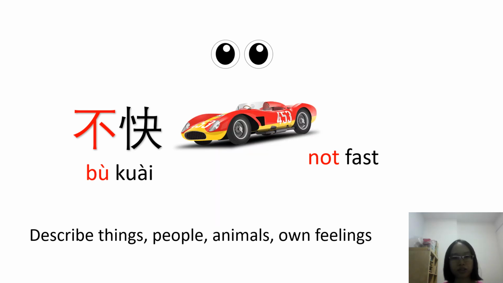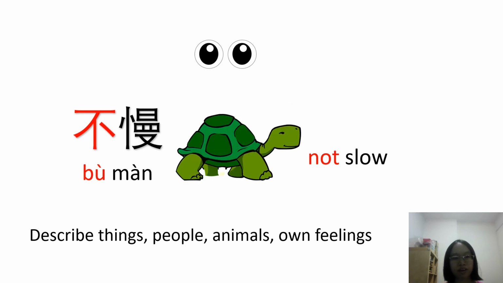Instead of 好快, so fast, when you add 不, it becomes 不快, which means not fast. Instead of 好慢, so slow, when you add 不, it becomes 不慢, which means not slow.